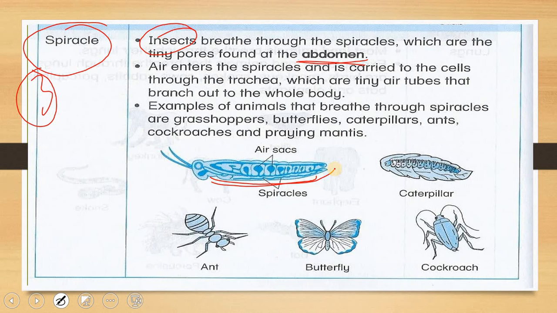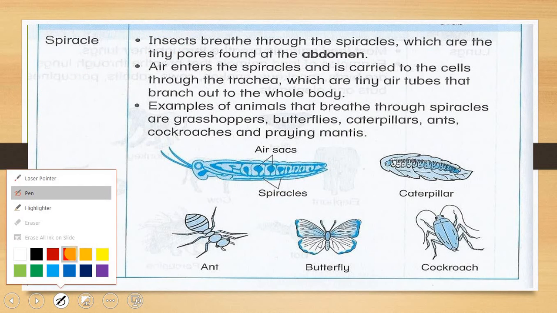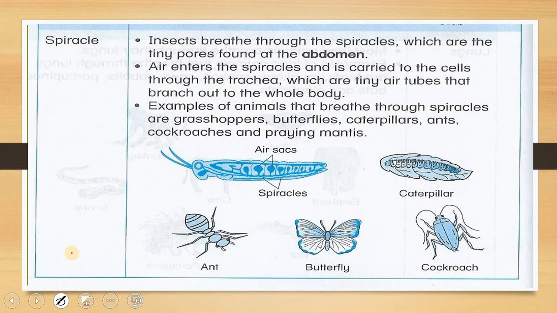Dekat bahagian bawah lah paling senang, dekat bahagian perut serangga. So at the abdomen, in the belly or in the stomach of the insect, you can find their spiracle. Air enters the spiracle and it's carried out to the cells through the trachea, which are tiny air tubes that branch out to the whole body.